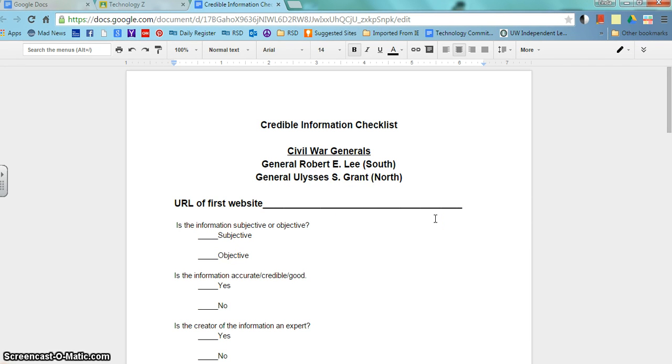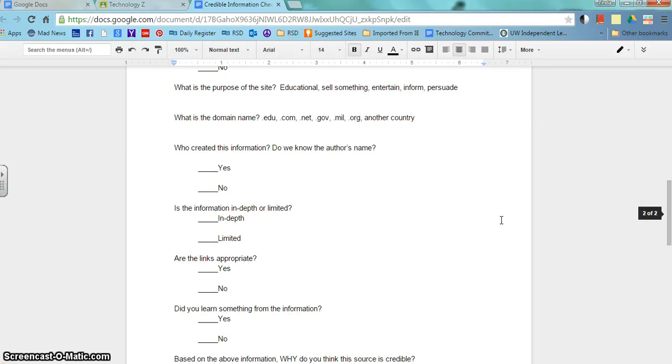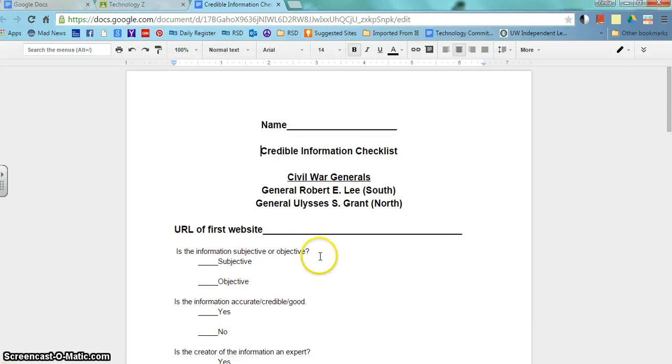Once you've looked at 5 to 10, I want you to pick 2, and using those 2, fill out this checklist. My guess is that today during class, you're going to look at maybe 5 or 6 websites, and you'll start one of these. Make sure you put the URL of the website and put your name at the top of the paper somewhere. In fact, why don't I go ahead and add that on there right now so we know that we need to include that on there. Okay. Put your name on there so that I can take a look at these. You need to show that you are capable of finding credible information using this checklist.